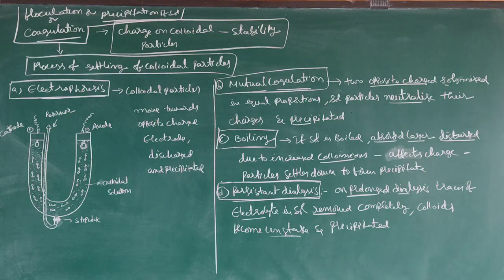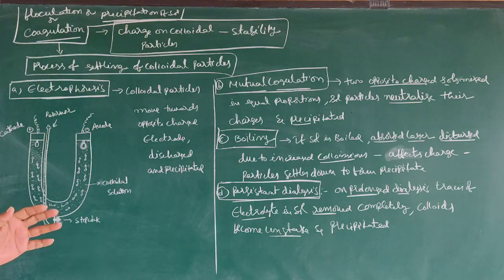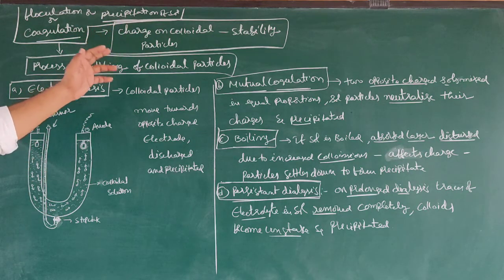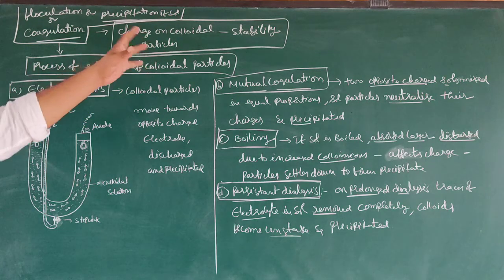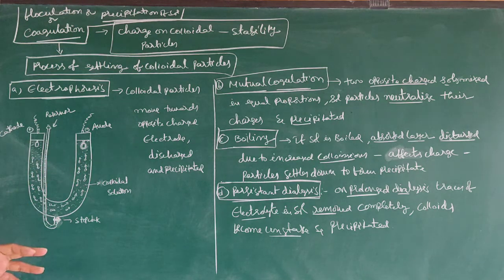Next one, flocculation or coagulation or precipitation of salt. Generally, the charge present on colloidal particles gives stability to the colloidal solution. If this charge is disturbed, it can be precipitated. What is the meaning of coagulation?